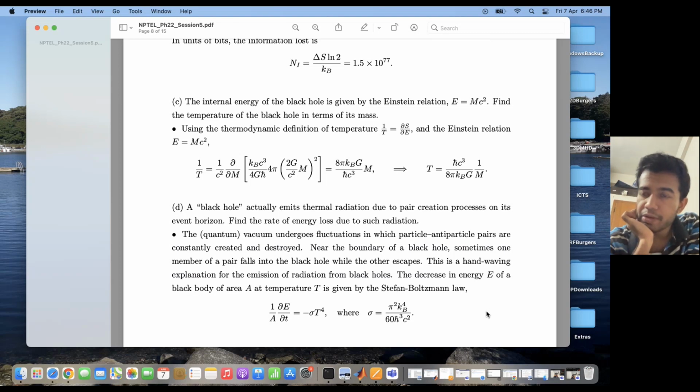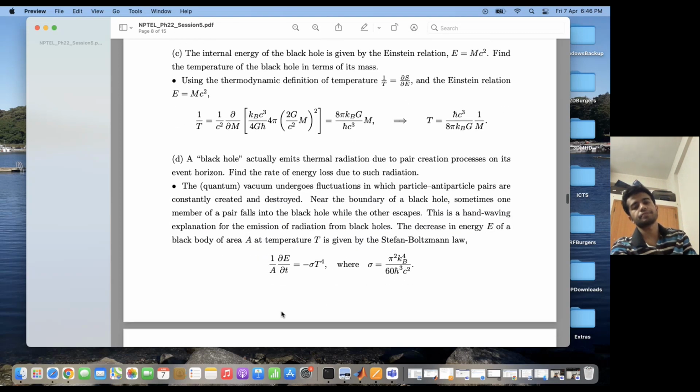So the energy flux per unit time is basically del E by del t, and per unit area, that's why I have the 1 by A factor over here. So 1 by A del E by del t is equal to minus sigma T to the power 4. The minus sign is because this derivative is negative. Energy is getting lost. That's why.